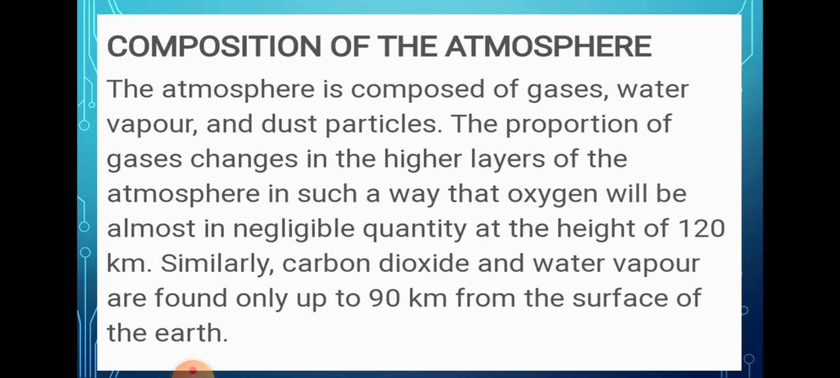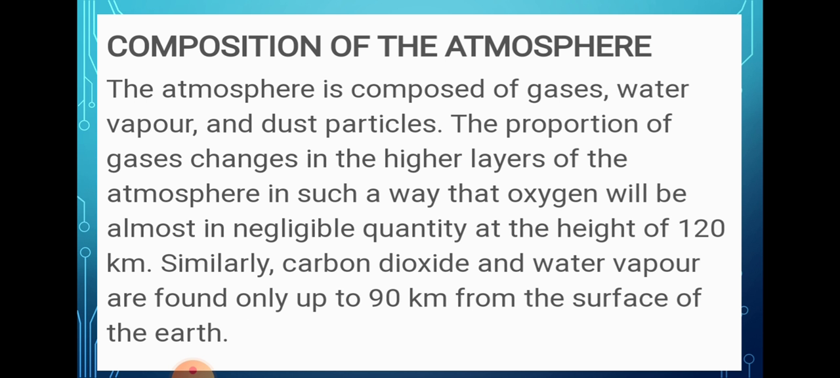The atmosphere is composed of gases, water vapors and dust particles. The proportion of the gases changes in the higher layers of the atmosphere in such a way that oxygen will be almost negligible at a height of 120 kilometers. Obviously, many kinds of gases, dust particles and water vapors are present, and the amount of gases changes according to the layers. When we go higher from the surface of the earth, the amount of oxygen decreases. At 120 kilometers, only a negligible amount of oxygen is present.